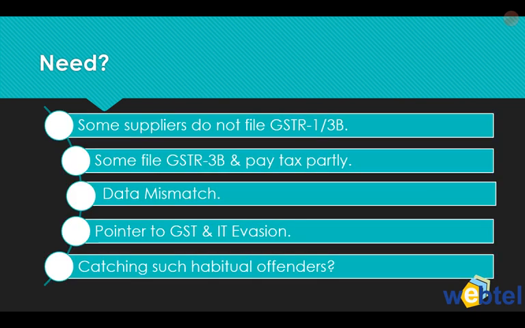So what was the need of this subsection? Probably government wants to bring to book various habitual offenders who have not been filing their GST 1 and 3B in time, or not depositing tax fully, and because of that there is data mismatch and the buyers are not getting credit, etc. And it points to it that there is some evasion of GST and even income tax. So government thinks that by bringing this subsection, probably they'll be able to catch such offenders. Let us see how things happen.